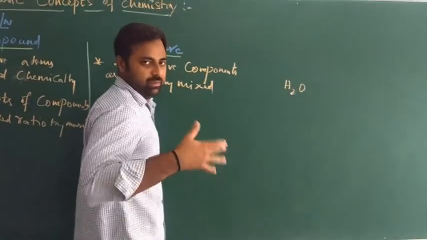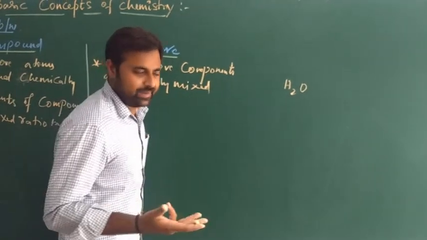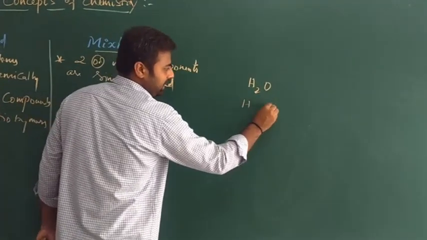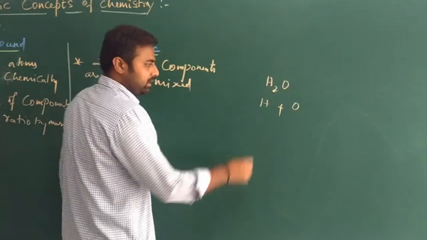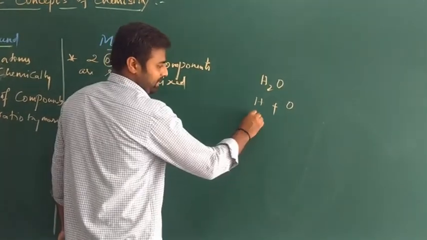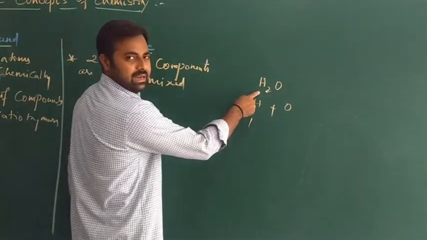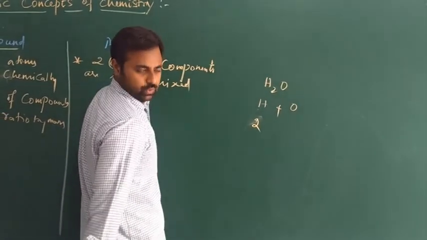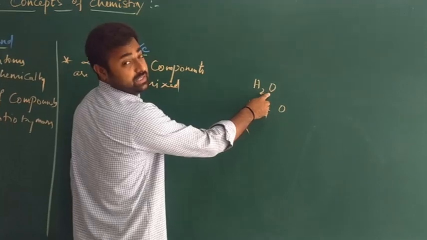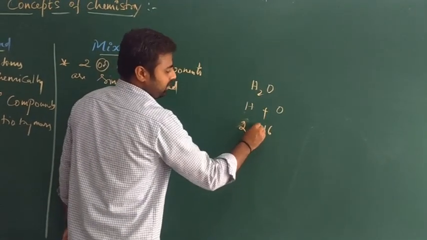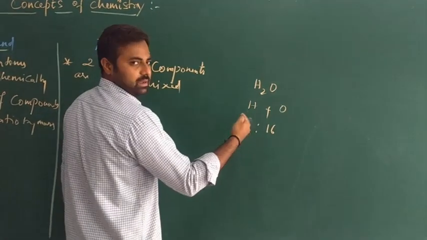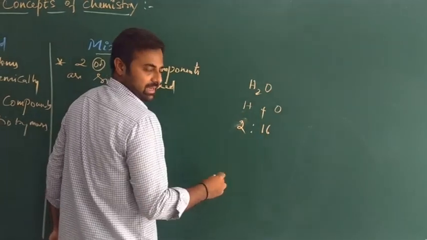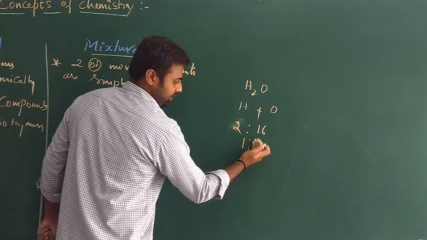Water is a compound. The constituent elements of water are hydrogen and oxygen. The atomic mass of hydrogen is 1, and in water there are 2 hydrogens, so it will be 2. And the atomic mass of oxygen is 16. 2 is to 16, the simplest ratio of these two elements is 1:8.